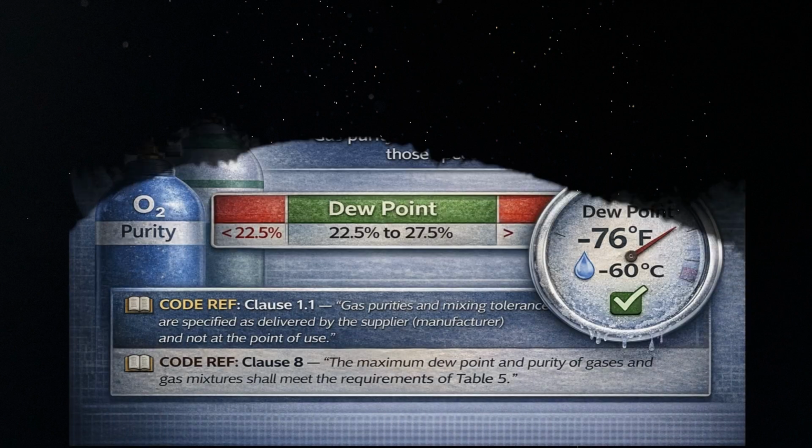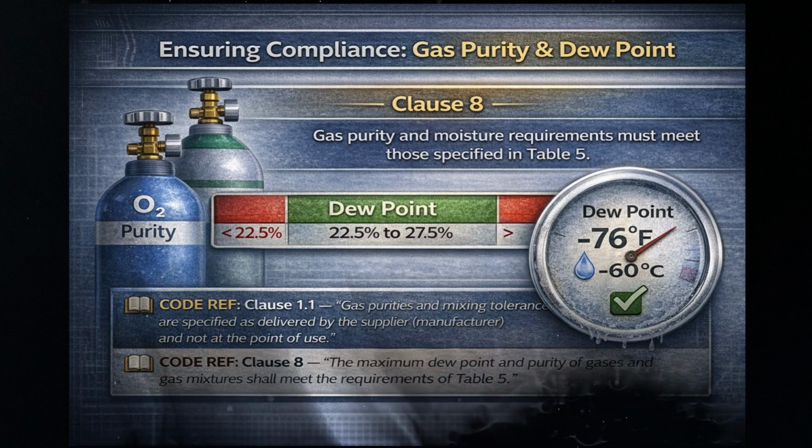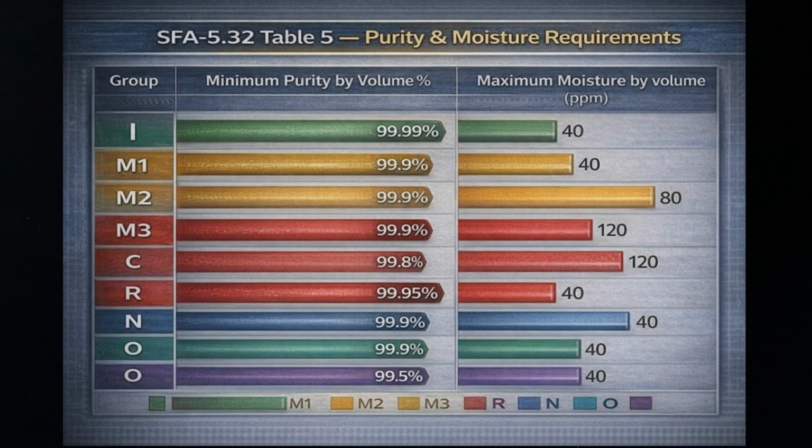Clause 8 is one of the most important clauses for code compliance. It states that the maximum dew point and purity of gases and gas mixtures shall meet the requirements of Table 5. Gas purity and moisture are specified as delivered by the supplier, not at the point of use. This distinction matters. Note A, Table 5, nitrogen, 1000 ppm maximum. See A7.1.3 for additional information.